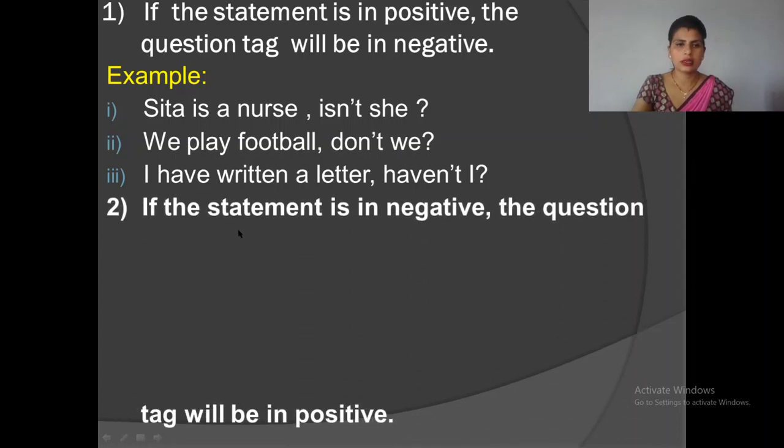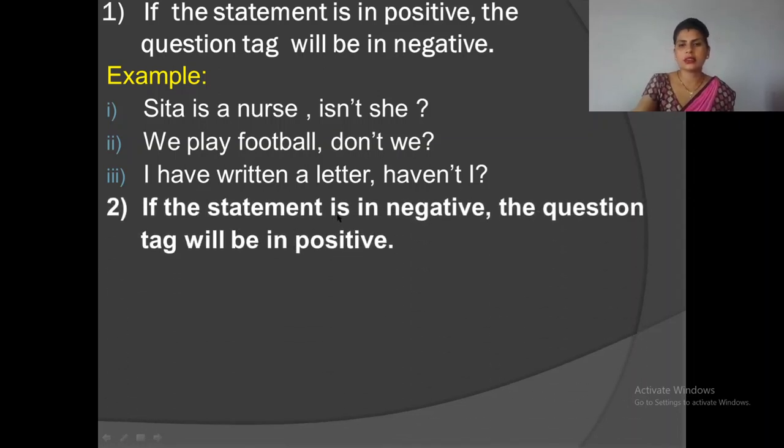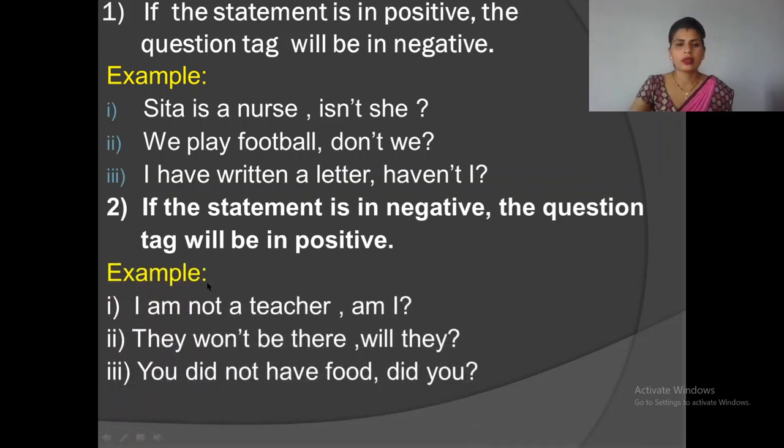Look at the next example. If the statement is in negative, the question tag will be in positive. Look at the example. I am not a teacher, am I? Here is use not. Not is negative word, so this statement is negative. When the statement comes in negative, we have to use positive question tag.